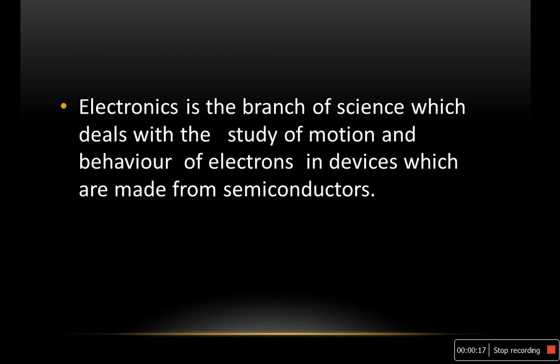Electronics is the branch of science which deals with the study of motion and behavior of electrons in devices which are made from semiconductors. When you study the motion and behavior of electrons in various devices, that is said to be electronics. Mainly the devices are made of semiconductors.